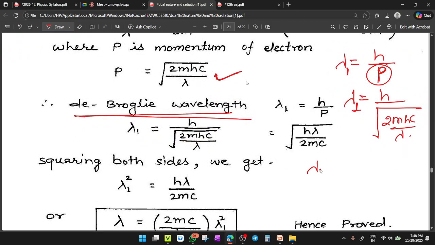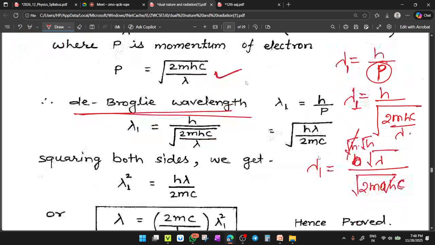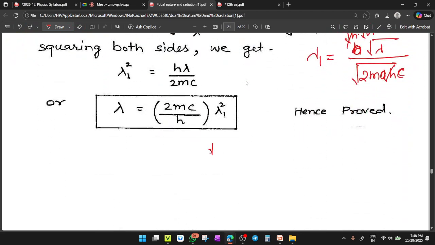So you have lambda 1 equals under root h lambda upon under root 2mc. You can write h as a product of 2 under root h, and one h will cancel out. So lambda 1 equals small under root lambda upon under root 2